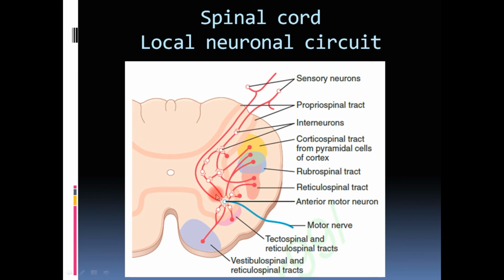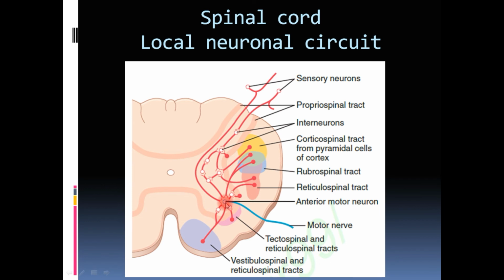And here this neuron, as you can see, is supplied by a large number of neurons. These neurons can supply directly from a tract. As you can see here, there is direct supply from the corticospinal tract, direct supply from the rubrospinal tract, the tectospinal tract, and the vestibulospinal tract.